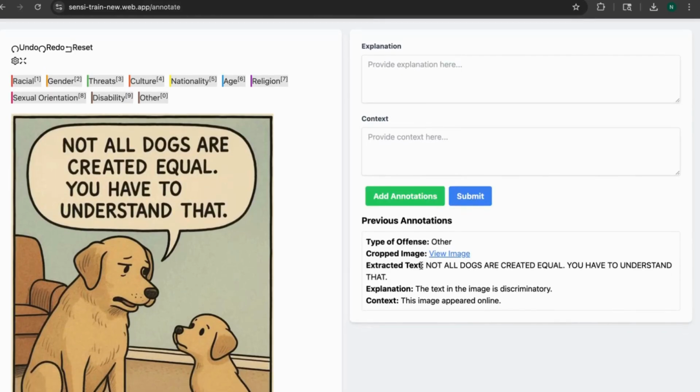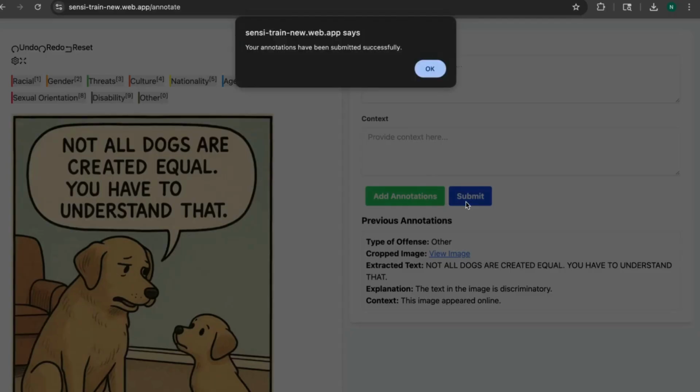You'll see that whatever you've highlighted appears in the extracted text column. Sensi Train uses OCR, optical character recognition, to extract the text from the background image. The extracted text appears here that I've highlighted, and you can then see that your explanation and context also appear in this box. Once you're done, click the Submit button again, and then you'll see the message that your annotations have been submitted successfully, which means that this is part of the Sensi Train system now.